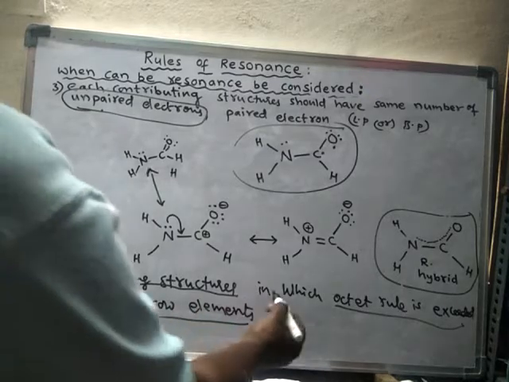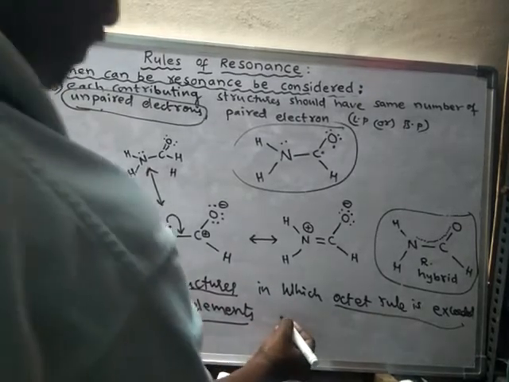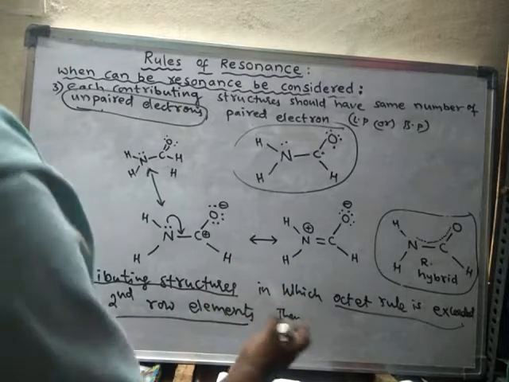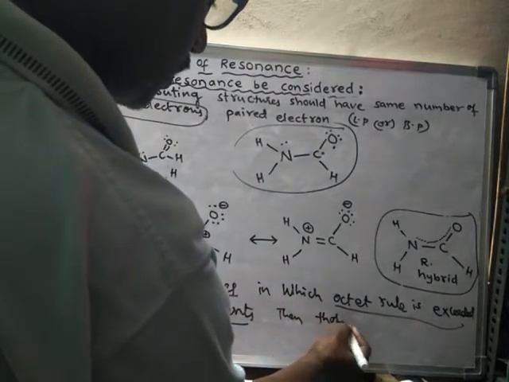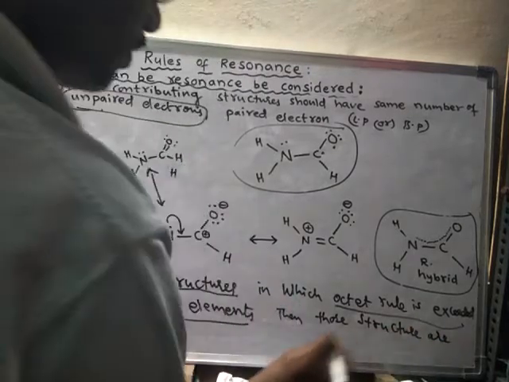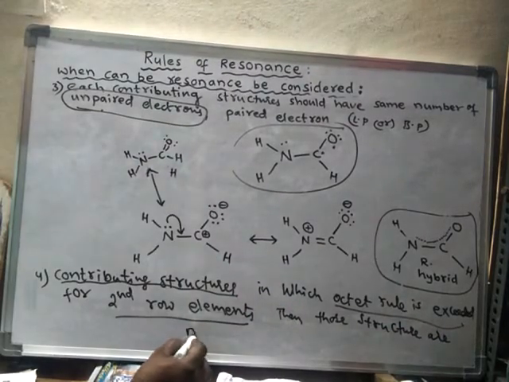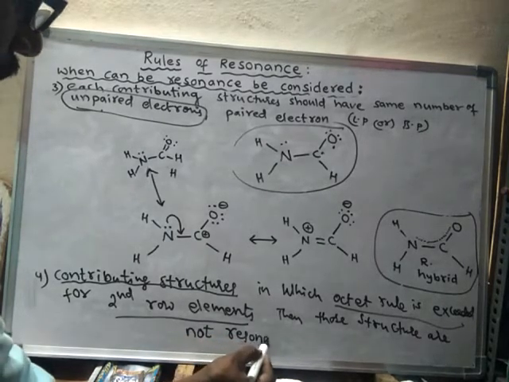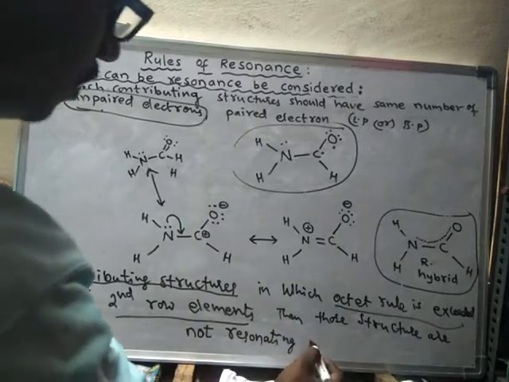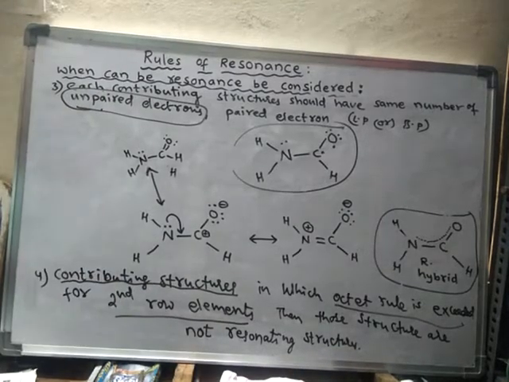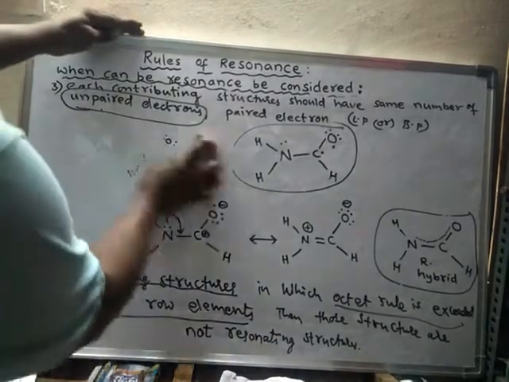Suppose in the contributing structures the octet rule is exceeded for second period elements, then those structures are not resonating structures.